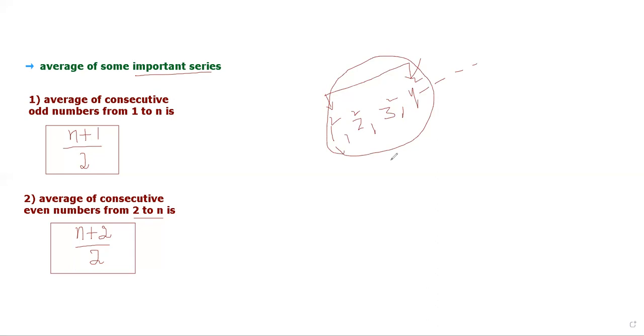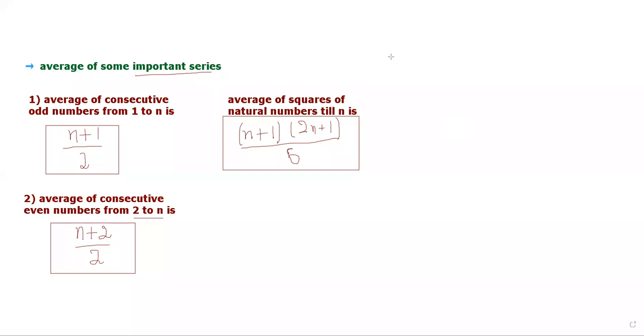Clear? For that, I will plot here another definition that will really help you to calculate the average of the squares of the natural numbers. So friends, here is the formula that will really help you to calculate the average of the squares of the natural numbers. Clear? This is the third formula.